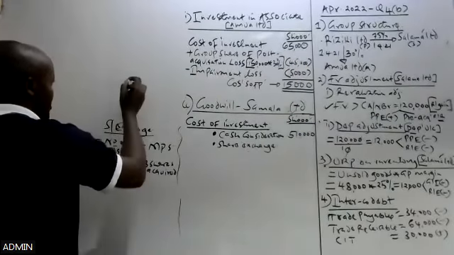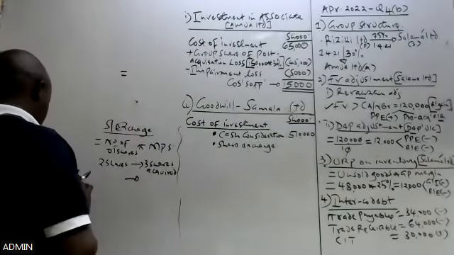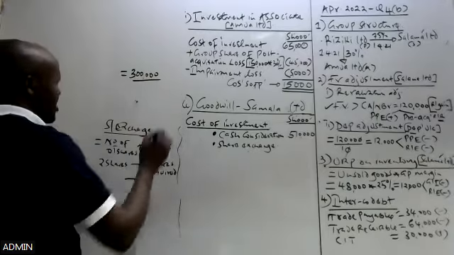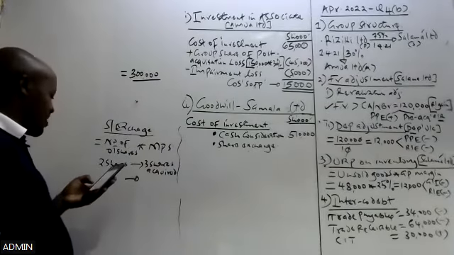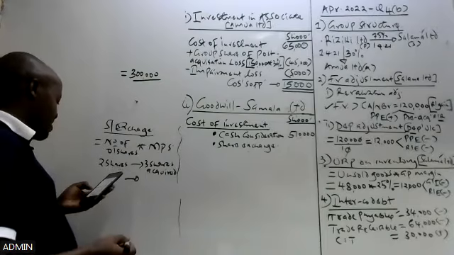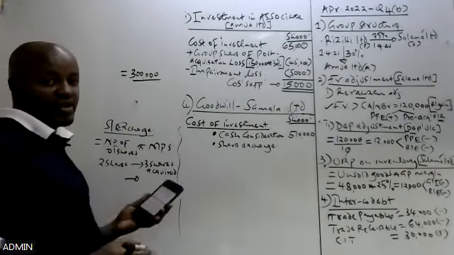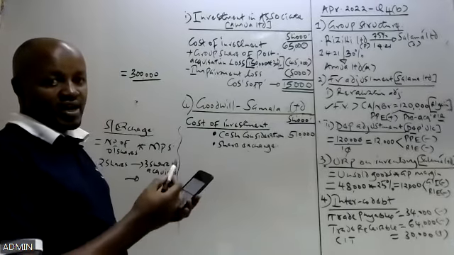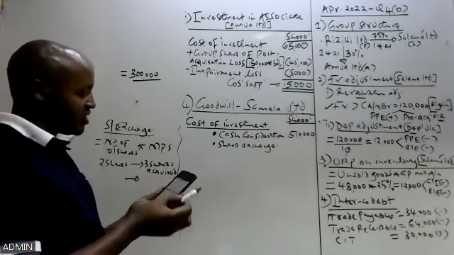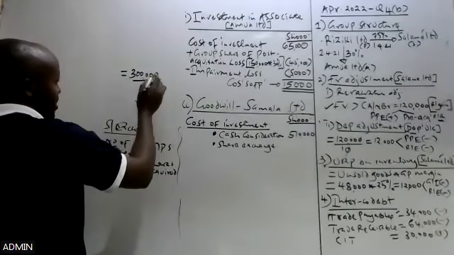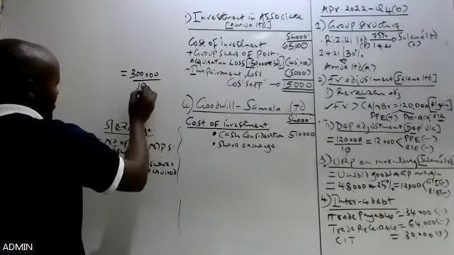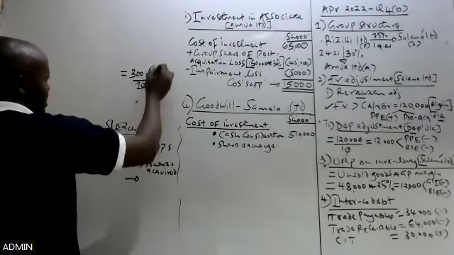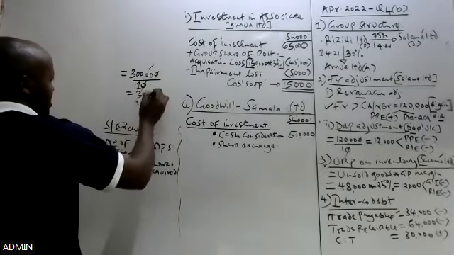So how do we determine the shares issued by Sarama? We go to its balance sheet. In the balance sheet of Sarama, specifically under equity, its ordinary share capital was 300 million or 300,000. So to get the shares issued by Sarama, we divide that by the par value per share. The par value per share is what we have after the words ordinary share capital, in brackets: shillings 10 par value. So to determine the shares issued, you take its ordinary share capital and divide it by the par value.